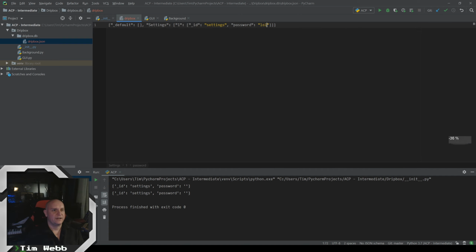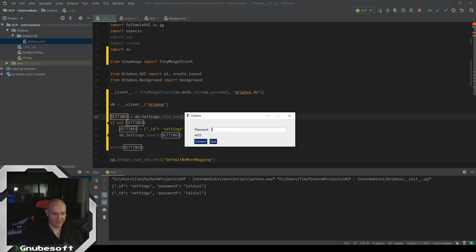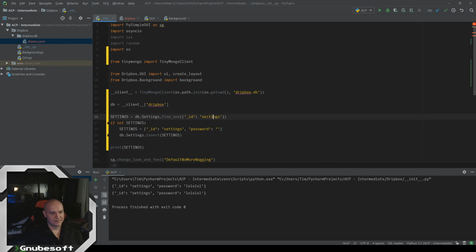So here I can edit this and I change this password to lol. So when I run this now, it should pull the settings from this instead of giving us a none and then setting the password to blank. So let's see if it prints out a password. And it does. So it did pull our settings document from our settings collection into our settings variable. That got a little confusing. Sorry about that.